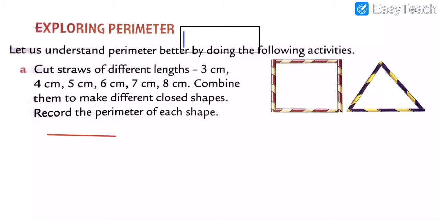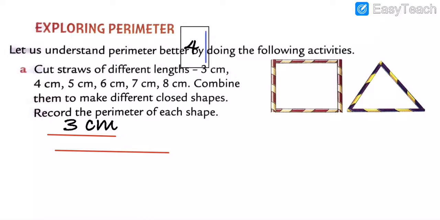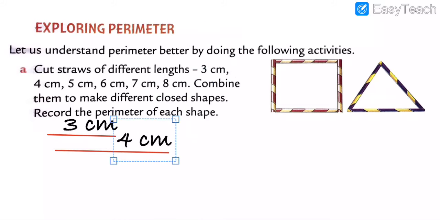So first is how many, my dear students? 3 centimeter. Here is 3 centimeter. It's straw, all my dear students. And then after that 4 centimeter is larger. So 4 centimeter, dear all. Then after that 5 centimeter.